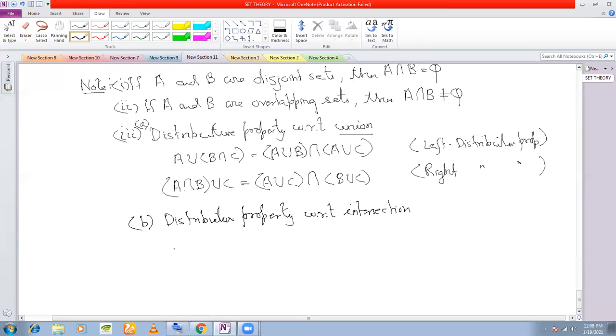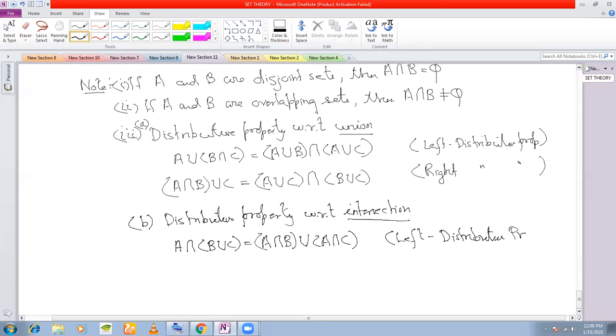Distributive property with respect to intersection states that A intersection B union C is equal to A intersection B union A intersection C. This is called the left distributive property with respect to intersection. And you also have the right distributive property.